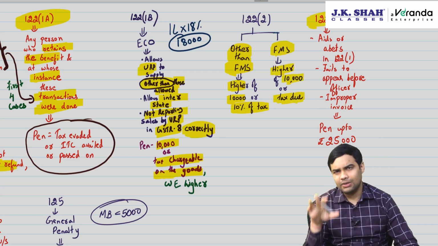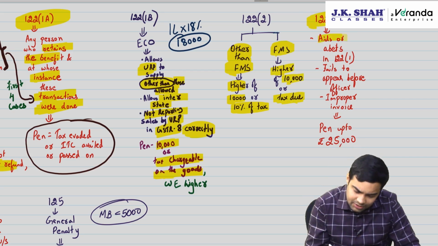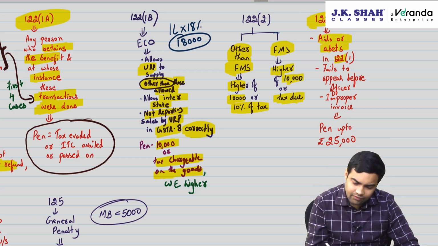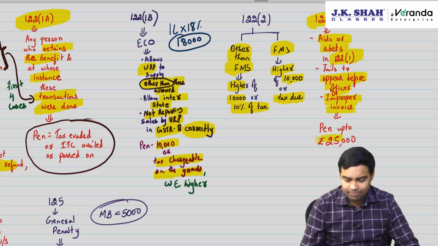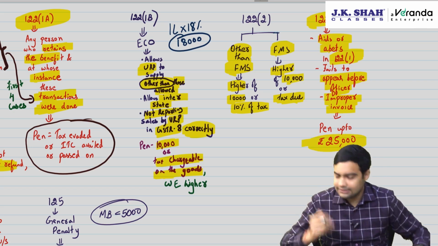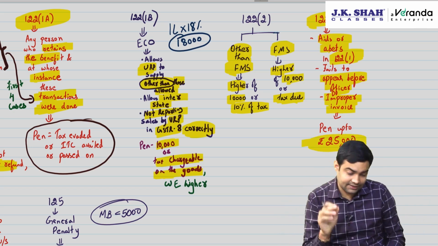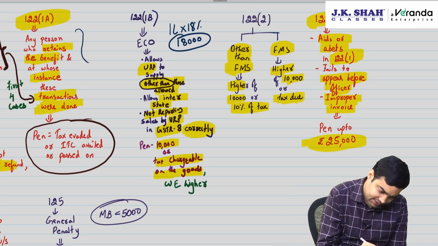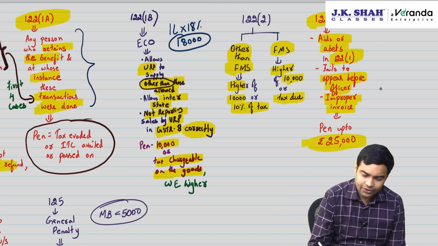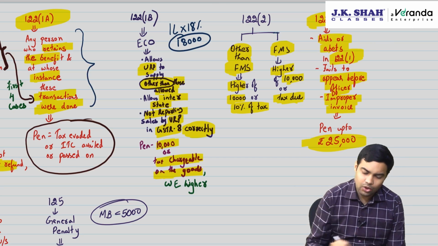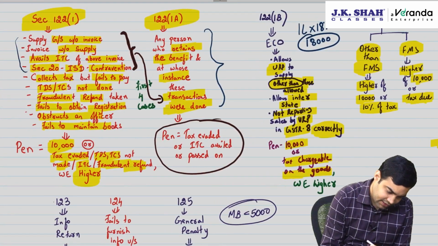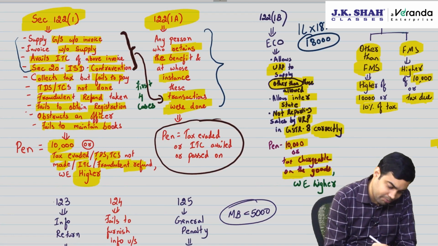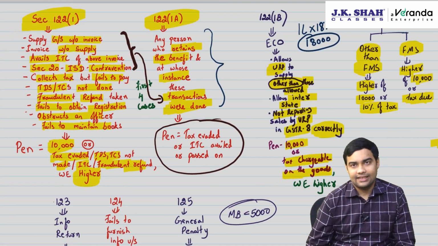122.3 is a very normal penalty, 25,000, which is for a person who is a helper in 122.1 crimes, fails to appear before an officer where a summon was issued, or improper invoices being issued. 122.3 penalty is up to 25,000. This is CGST. In the same way, IGST will be 50,000. Plus, be very careful. This person was earlier a helper under 122.3 and 25,000 was a very low amount of penalty, and hence the government said these 4 big crimes, if you are a helper, then you also have to pay a penalty which is equal to the tax evaded.